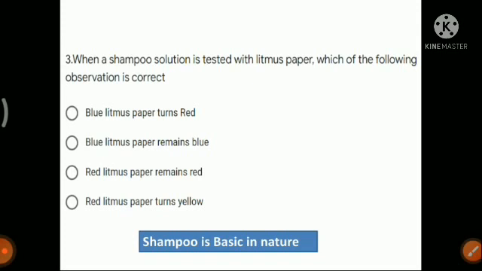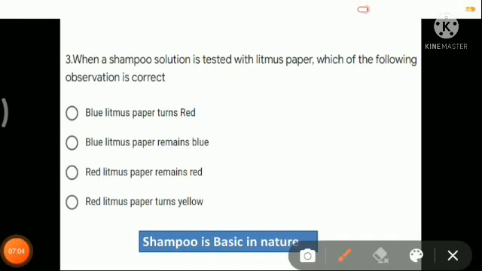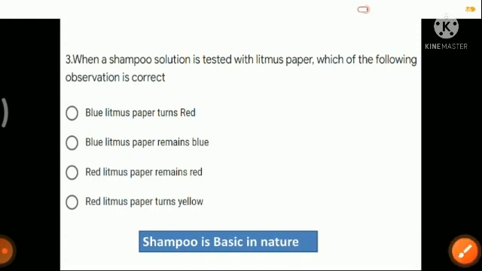So the only correct option is blue litmus paper remains blue, because if you put blue litmus paper in a base, you will see no change in color. Only red litmus paper will change into blue in the presence of a base, but blue litmus paper will never change into any other color in the presence of a base or neutral solution. So the correct option will be the second option. That means when you put blue litmus paper in a base, the color will not change, but if you put red litmus paper in a base, the color will change to blue. So this is also a very simple question if your concept is clear.